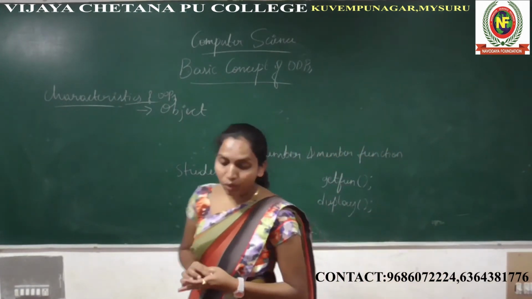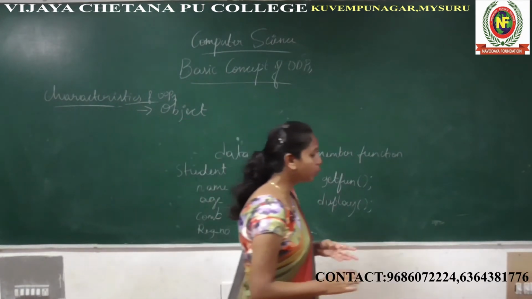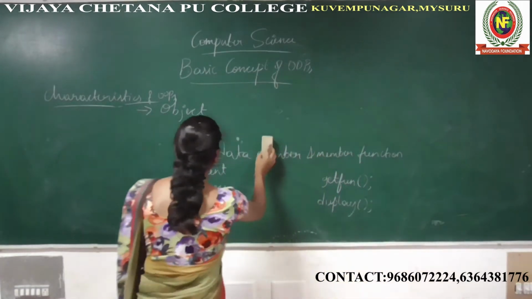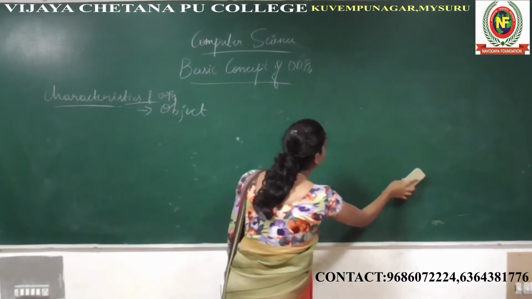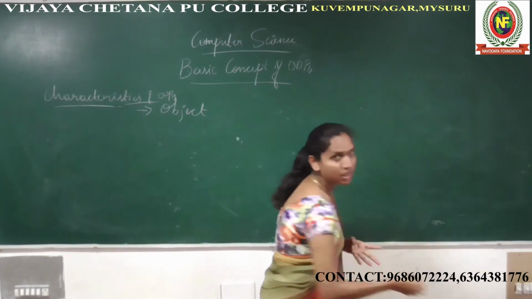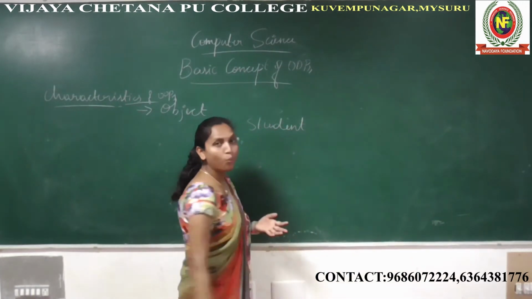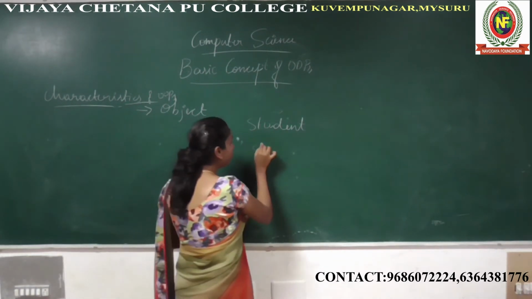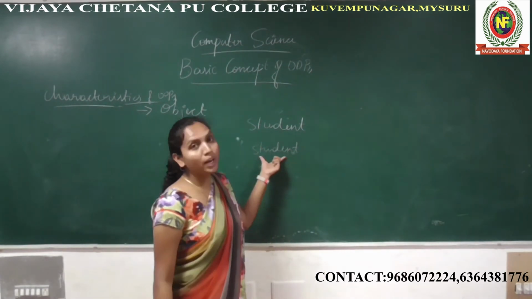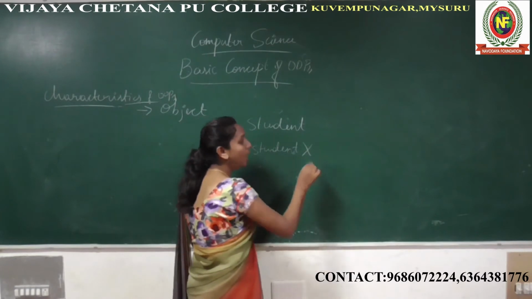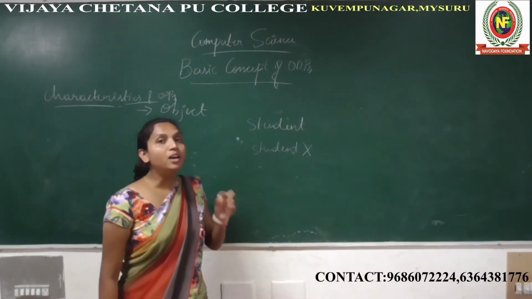And then what are the other features of an object? The object should have a unique name. Why? Because each object is identical, identical meaning unique in itself. For example, student is one object, so I am not going to write another student here. If I give student as another object, it won't take it, it will show the error that it is already declared, which means the object should have a unique name.